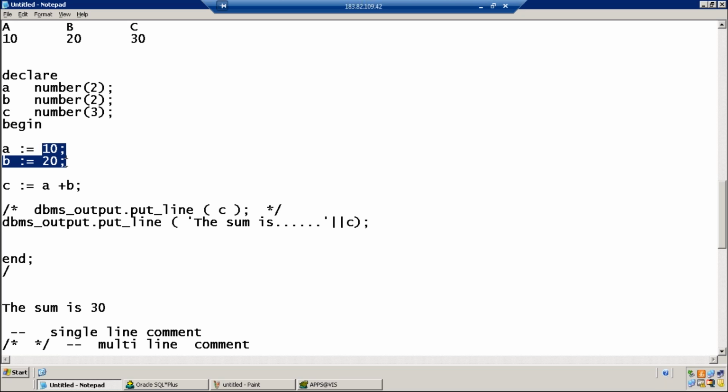Okay. Before that, I want to make few more changes in the second program. We can initialize at the time of declaring. What does it mean? Now I can comment these lines.